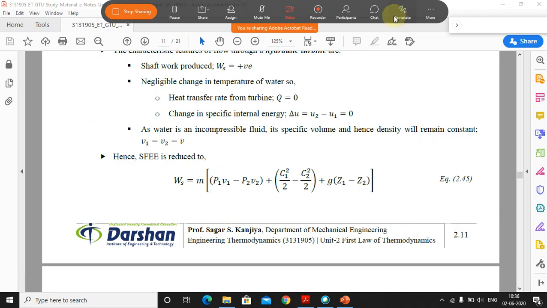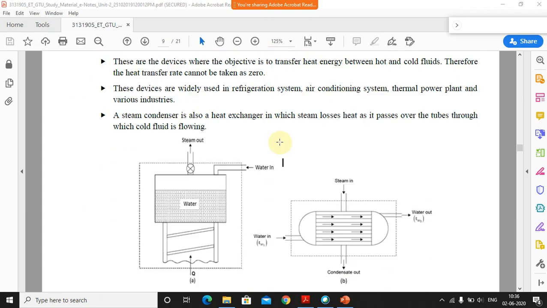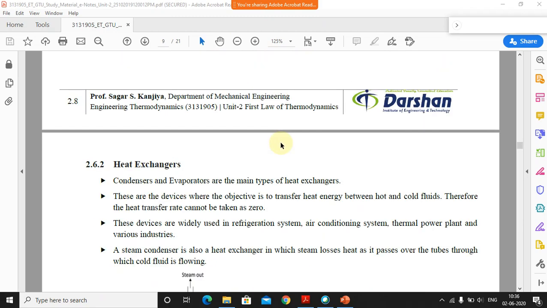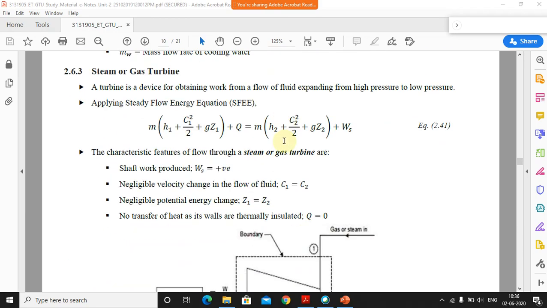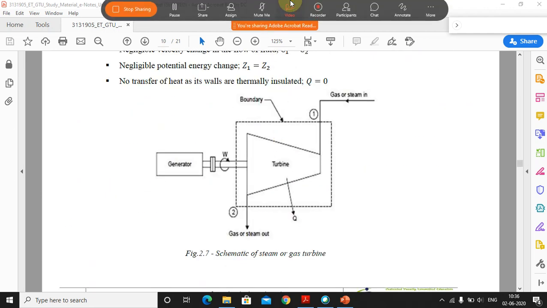Okay, so that's all about the steady flow energy equations, which are applicable for different engineering applications like the heat exchanger, the steam turbine, and the hydraulic turbine. Okay, so